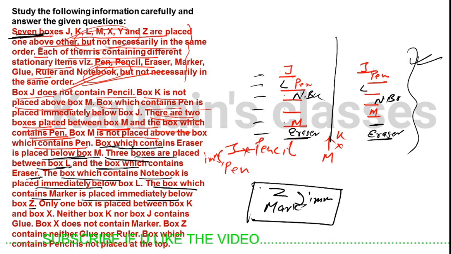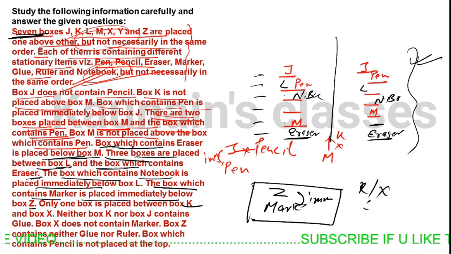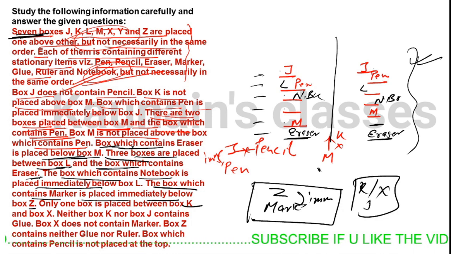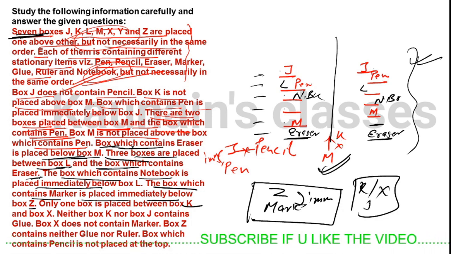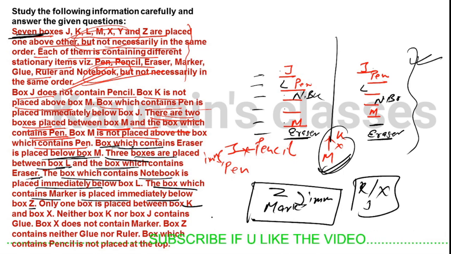So we note the hint like this. Only one box is placed between K and X. One box is between K and X, and we know one more piece of information, that K is not above M.